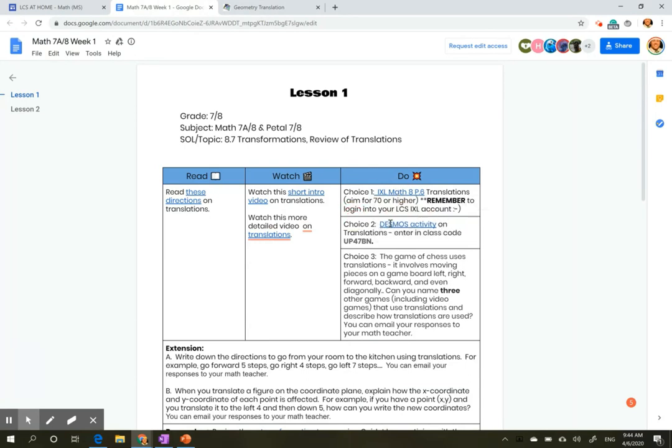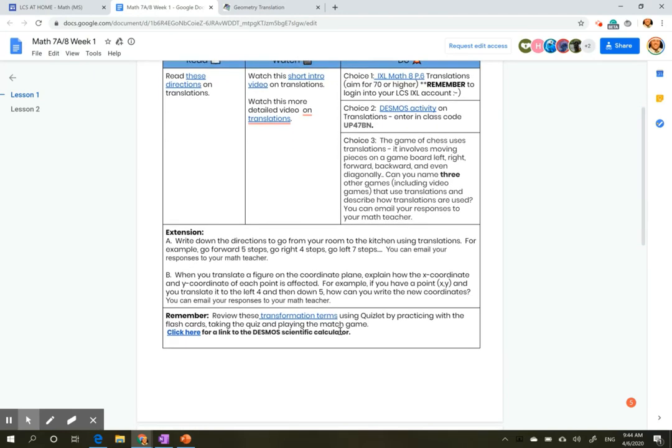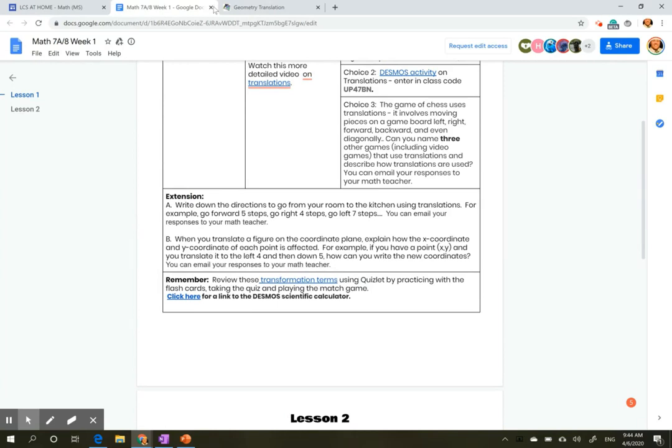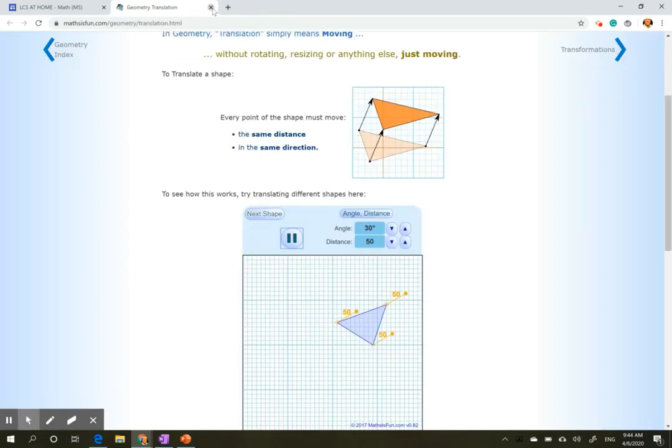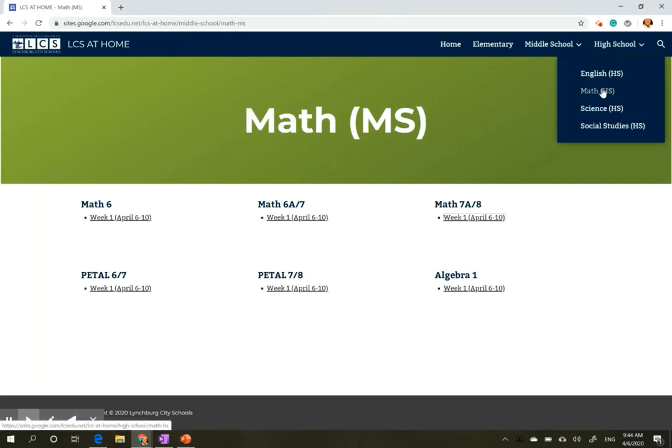You don't do all 3. That'd be overkill. But, for example, you can do some IXL. But if you hate IXL, you could do a Desmos activity. And 3 is actually a choice that doesn't need the computer, okay? So you can see that one actually talks about a separate problem, and you can use something that you found around your house.